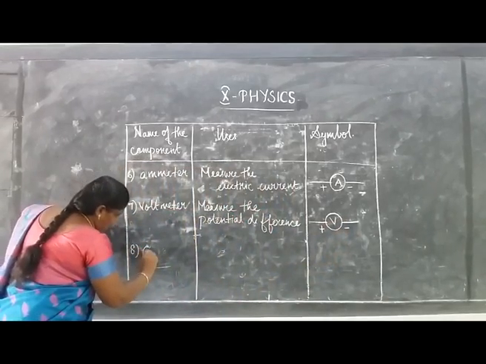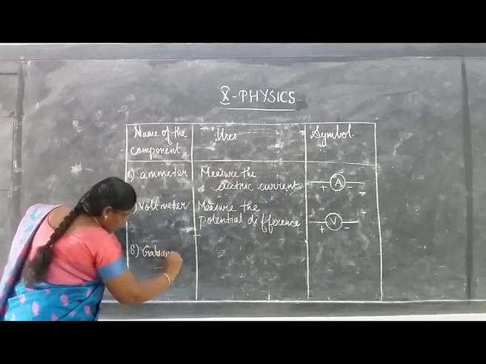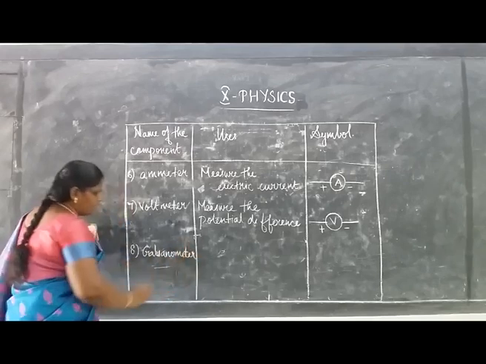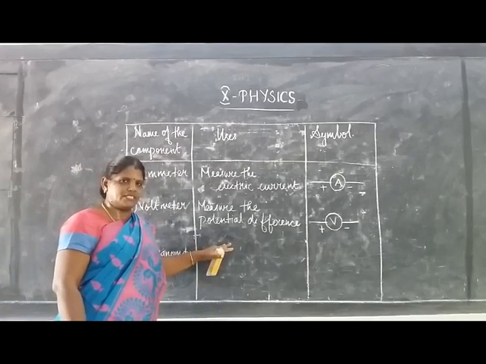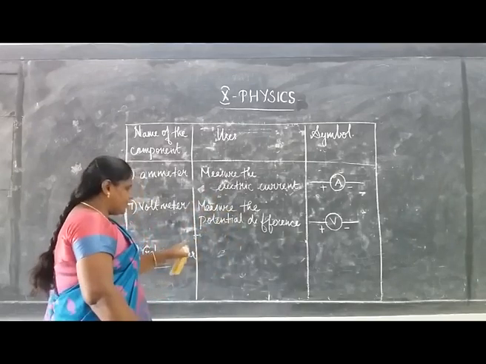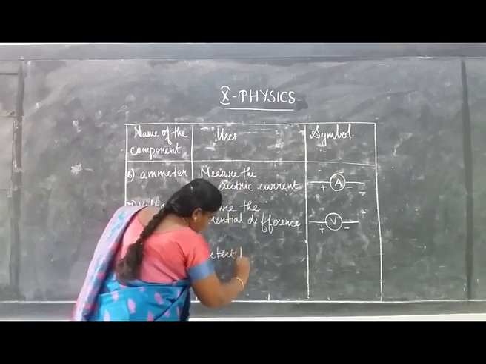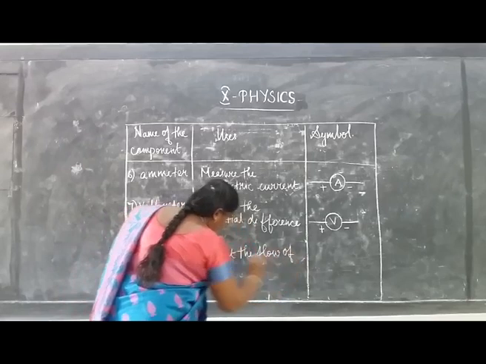And galvanometer. This galvanometer is used in electric devices to check whether there is a flow of current in the circuit or not, that is, to detect the flow of current in electric circuits.